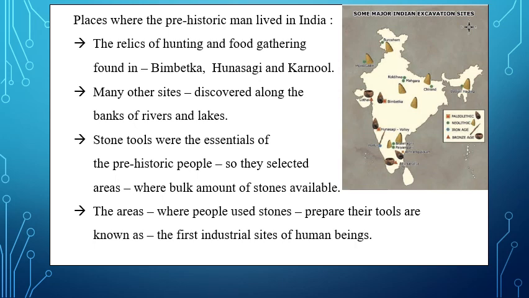In these sites, the archaeologists have discovered a large number of relics of the tools used by the prehistoric people. There are many sites we have discovered in India. They all are located on the bank of rivers or on the bank of lakes.